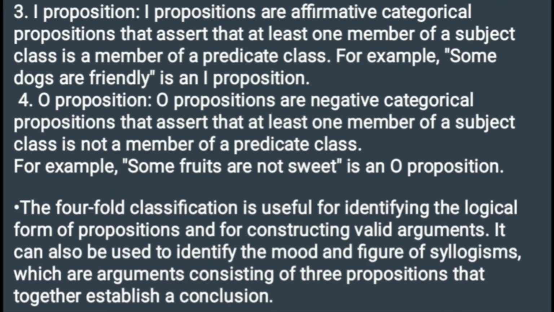3. I proposition. I propositions are affirmative categorical propositions that assert that at least one member of a subject class is a member of a predicate class. For example, "Some dogs are friendly" is an I proposition. 4. O proposition. O propositions are negative categorical propositions that assert that at least one member of a subject class is not a member of a predicate class. For example, "Some fruits are not sweet" is an O proposition.